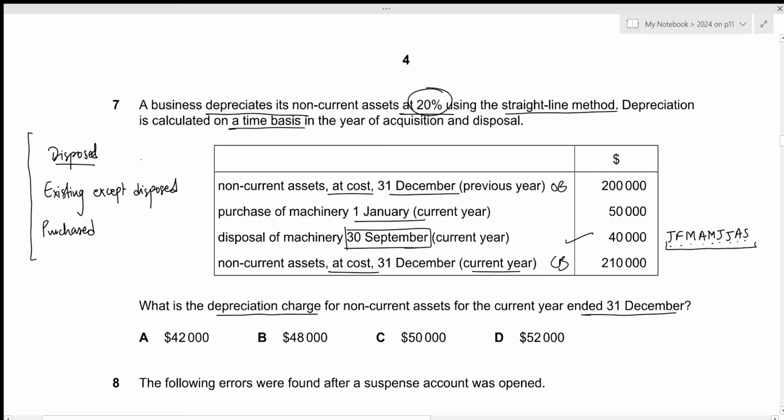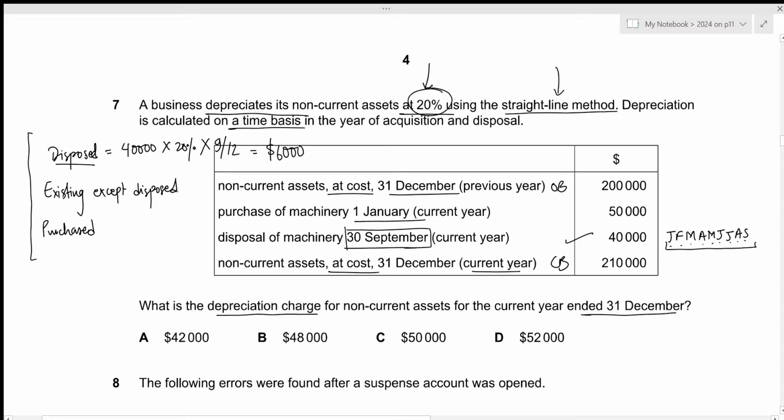So we can start with the cost. The cost is 40,000 and we are implementing a straight line method, which means that we can just multiply this rate of 20% to the cost. So times 20%, this will give us the total depreciation for the year, but we only want it for 9 out of the 12 months. This gives the value of 6,000.